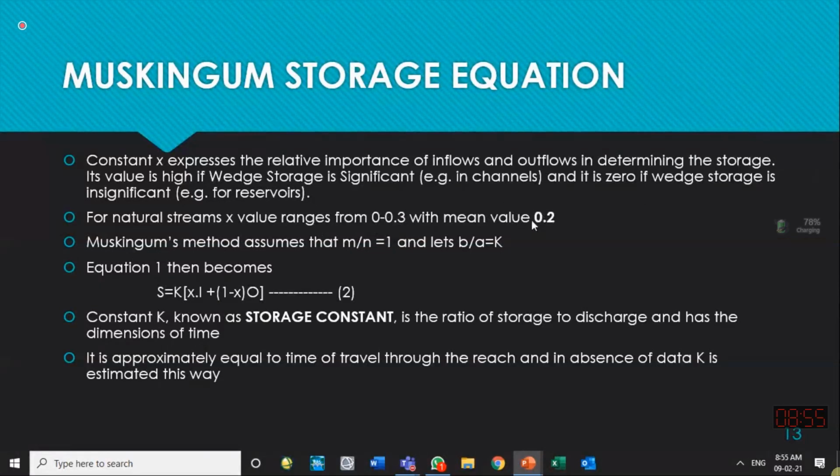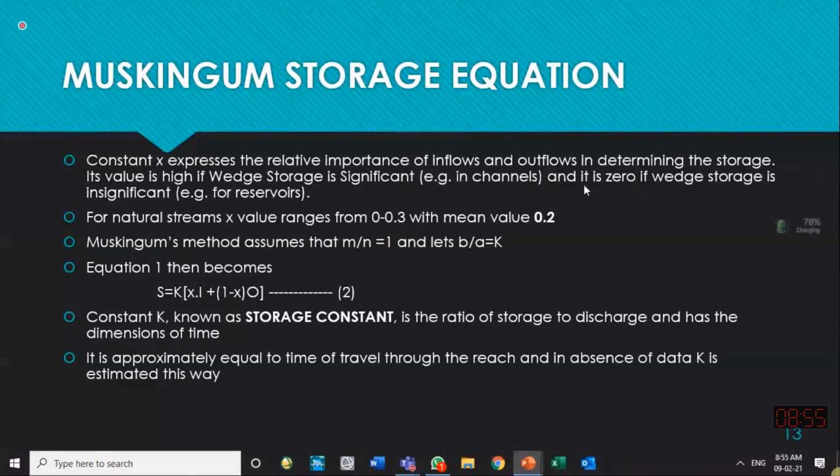Mean value is 0.2. So if you have the inflow and outflow hydrograph already with you, we have a method available to calculate this x value. In the later part of this lecture, we will be calculating the x value. We will be telling you how to calculate this x value. But if for a certain channel the x value is not known to you, you don't have the outflow hydrograph known to you, then x can be assumed as equal to 0.2, keeping in mind it varies from 0 to 0.3.